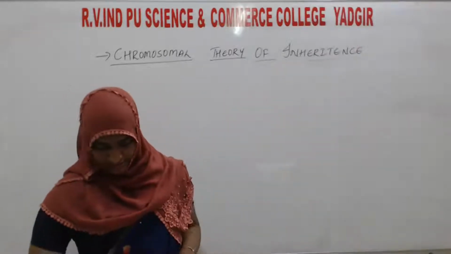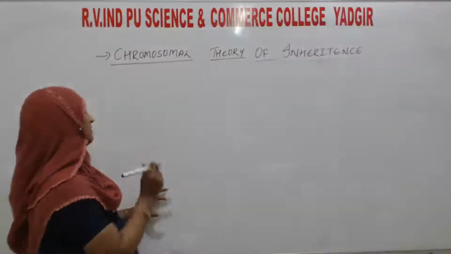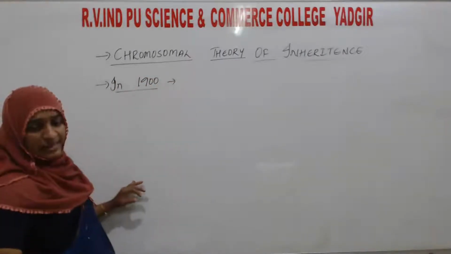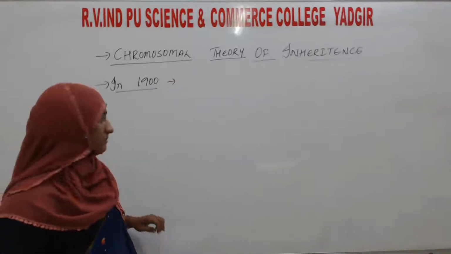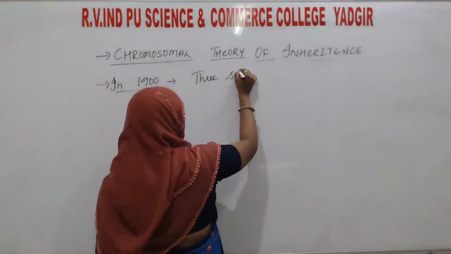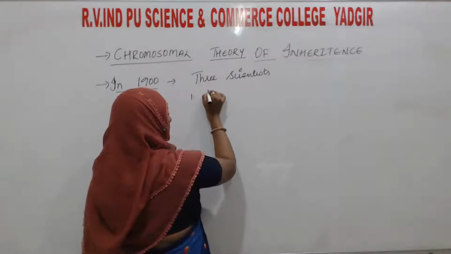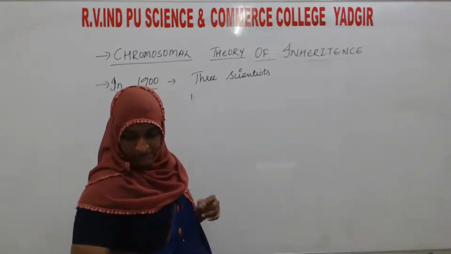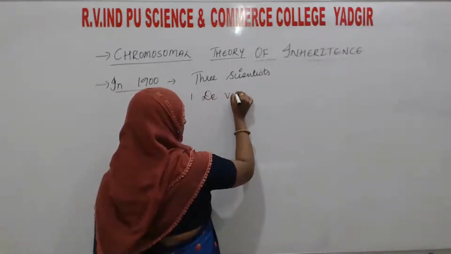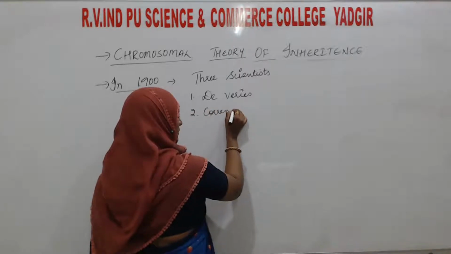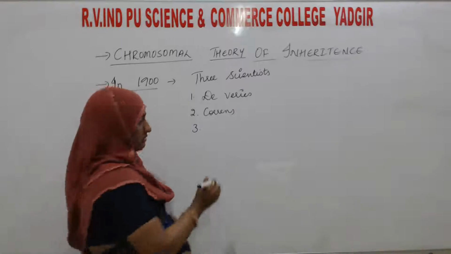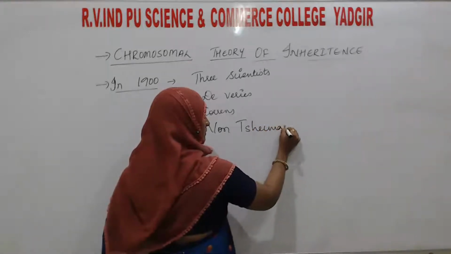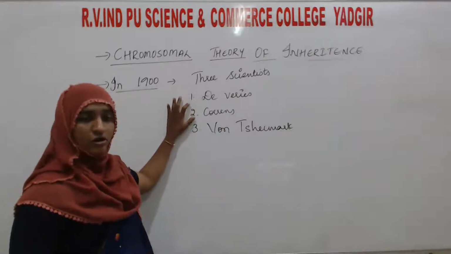Here you see that in the year 1900, there are three scientists: De Vries, Correns, and Tschermak.